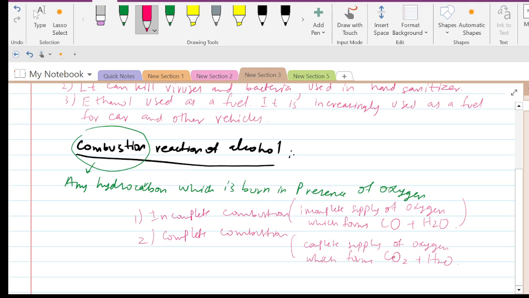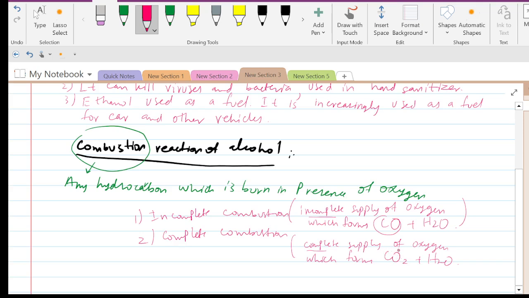You can understand it in another way. If there is an incomplete supply of oxygen, the oxygen is not fully supplied, so it forms carbon monoxide, where carbon has only one oxygen. On the other hand, with a complete supply of oxygen, it forms carbon dioxide.